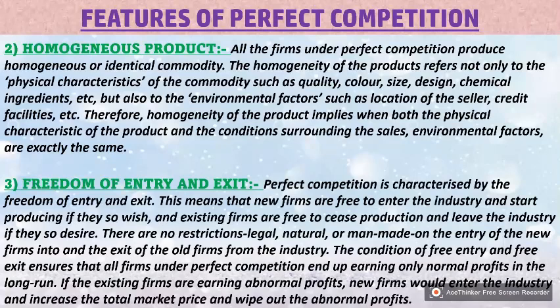Number three is freedom of entry and exit. Perfect competition is characterized by the freedom of entry and exit. This means that new firms are free to enter the industry and start producing if they so wish, and existing firms are free to cease production and leave the industry if they so desire.